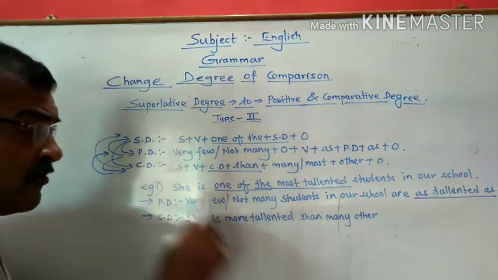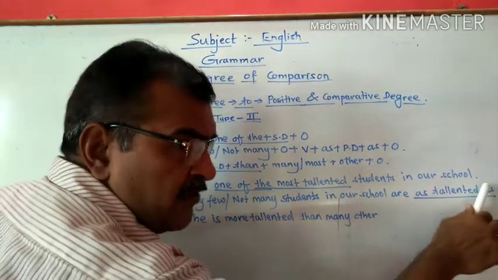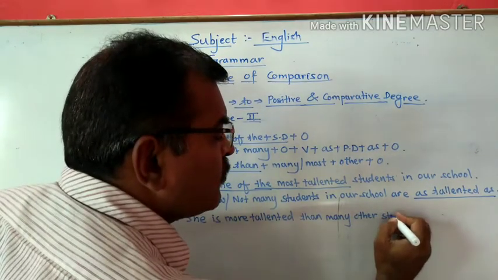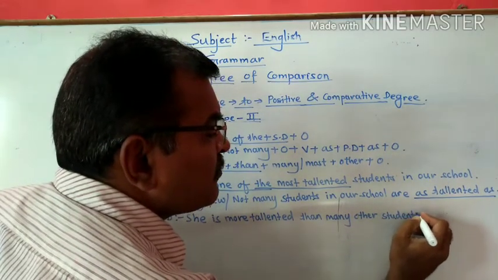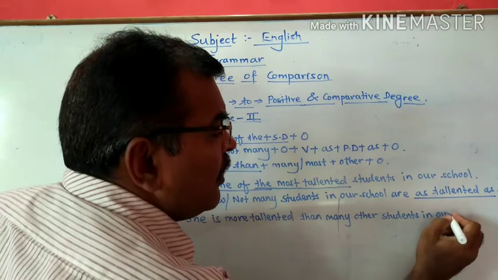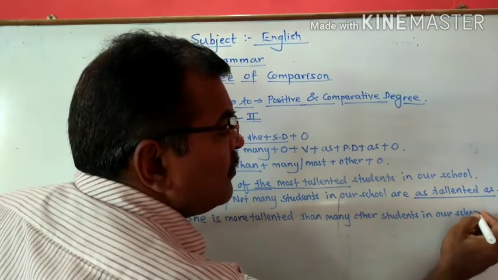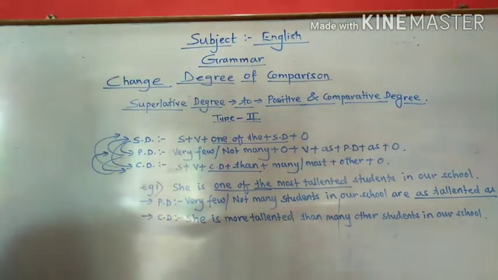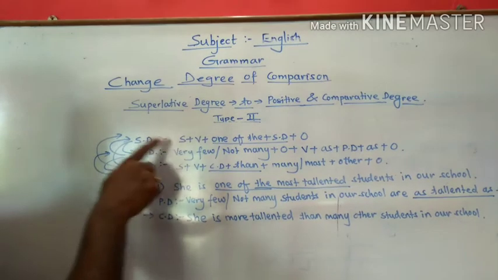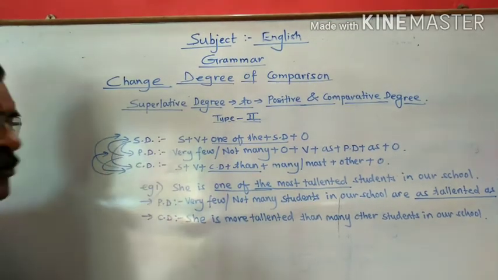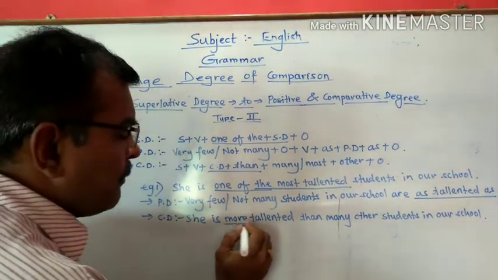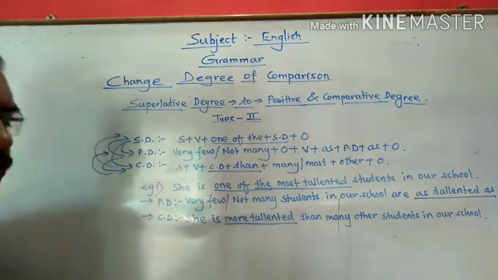Now, what is the object part of your sentence? That is students in our school. So here we are going to write students in our school. So in this way, we have to change the superlative degree into positive and comparative degree. This is the comparative form of that superlative word.